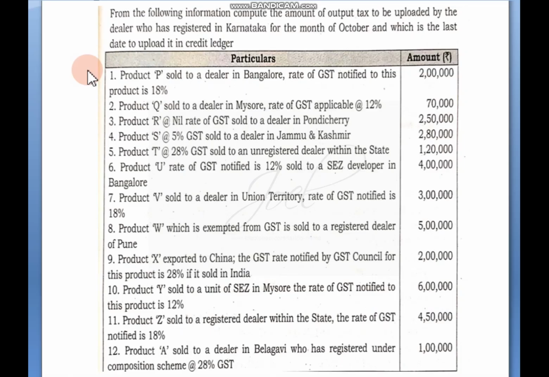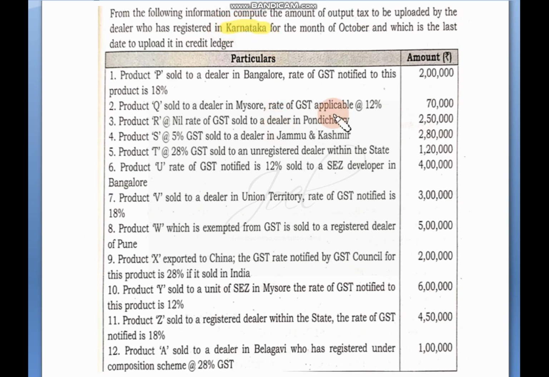Second problem in today's video, a very important problem where different adjustments can be considered. From the following information, calculate the amount of output tax to be paid by the dealer who is registered in Karnataka. So this information is important for us. He is a dealer from Karnataka. Remember, he is from Karnataka.